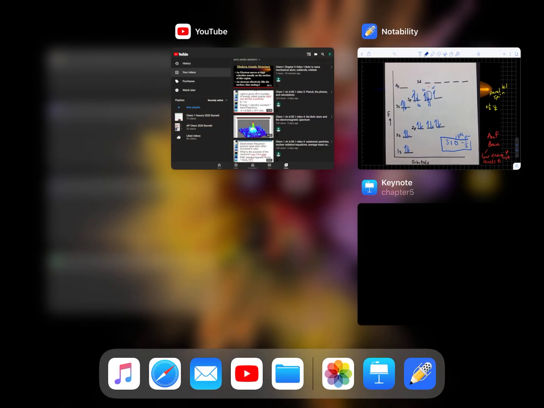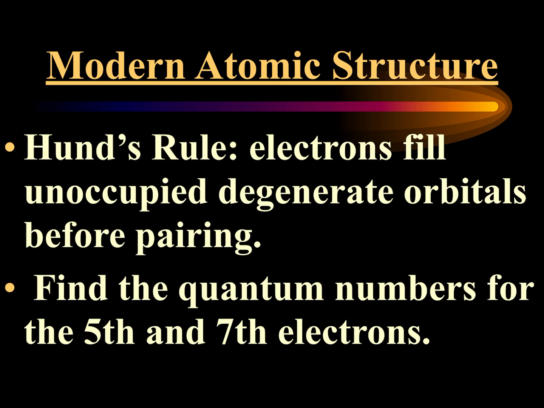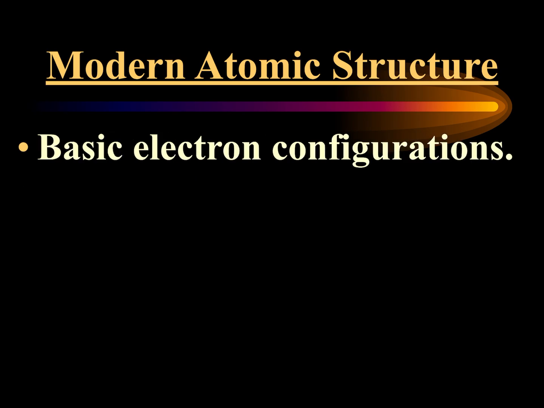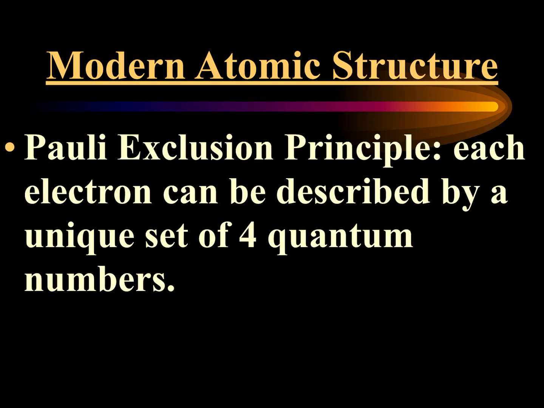Let's see if there's anything else I need to add about the 4 quantum numbers. Hund's Rule we talked about. We talked about degenerate orbitals, parallel spinning electrons versus paired electrons. And in the next video, I'm going to do basic electron configurations, which is a better way of describing where the electrons are. But there was something I think I forgot.